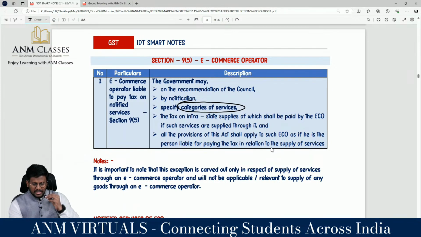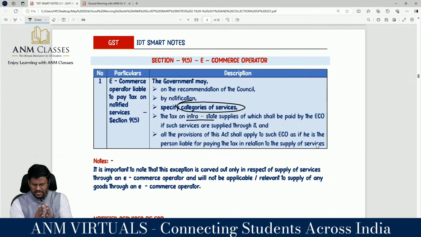The tax on intrastate supply. Why intrastate supply? It is the CGST Act, correct? Supplies on which tax shall be paid by the e-commerce operator if such supplies are supplied through it, and all provisions of this Act shall apply to such e-commerce operator as if he is the person liable for paying the tax in relation to the supply.